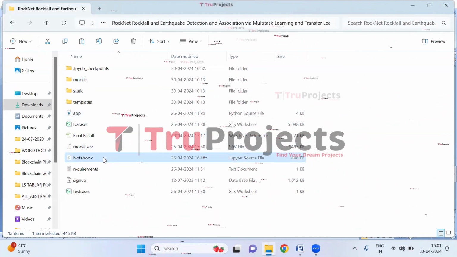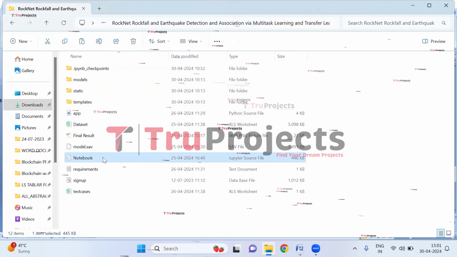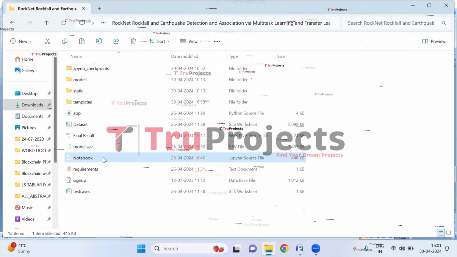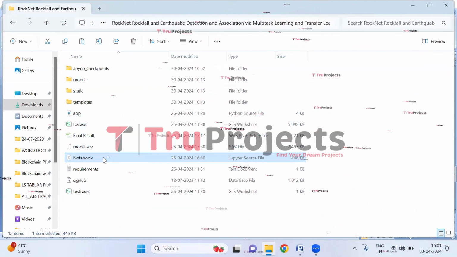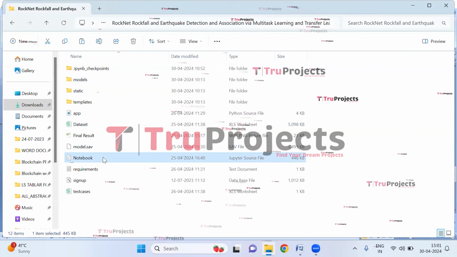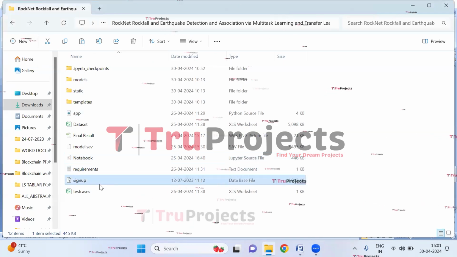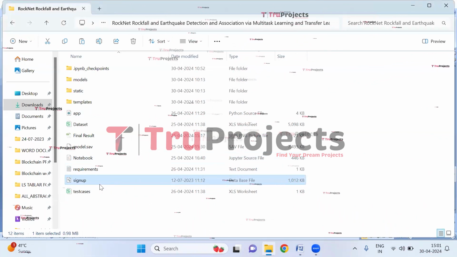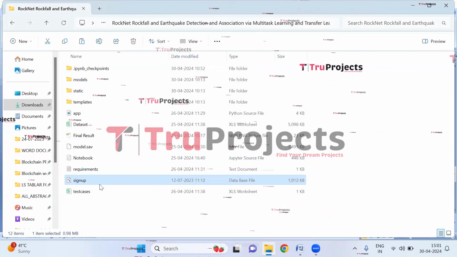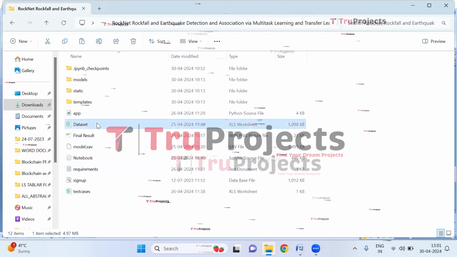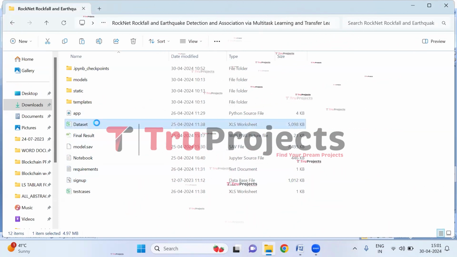This is a Jupyter notebook file which contains a combination of code, graphs, and outputs all in one place. It allows users to write and execute code in individual cells, making it a popular choice for data science. This is the signup.db file. This file is the database file used to store user information. And here, this is the dataset file. Let us open this.